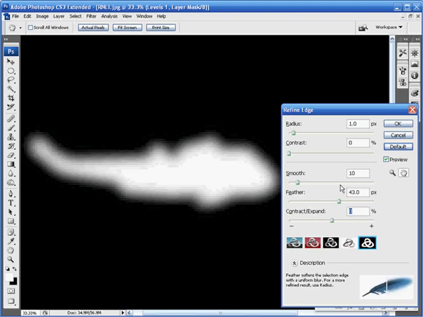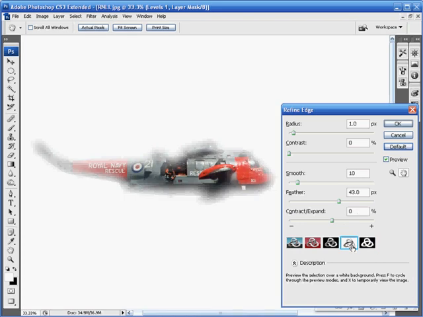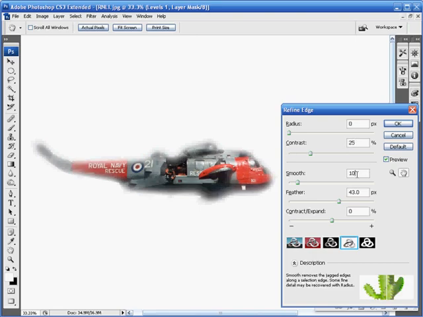Moving just beneath our sliders, make sure that you're selected on the On White preview so we can view our helicopter selection against a white background. Set the radius to a value of 0, and then moving down we want to set the contrast to a value of 25%. Set the smooth to 10, and then set the feather to 30 pixels. Moving down to the contract and expand slider, just go for a value of -15%. Once you've correctly inputted these values into your refine edge, just move up and then hit OK to feather our selection.